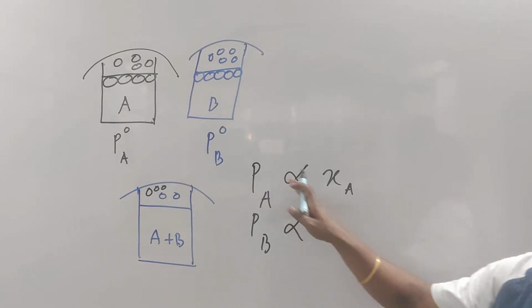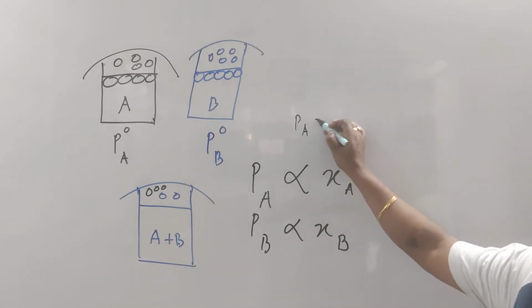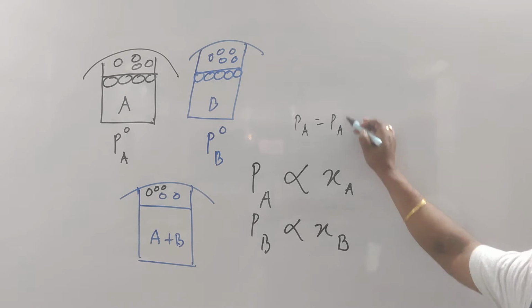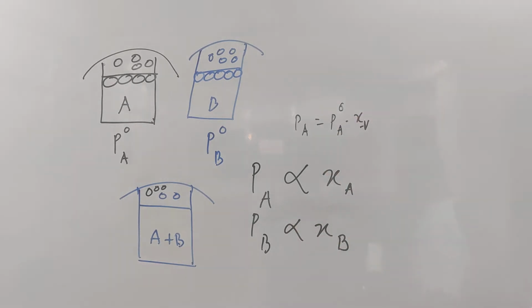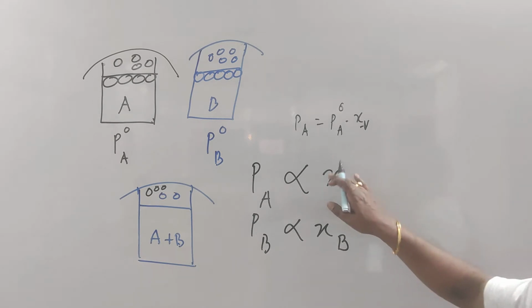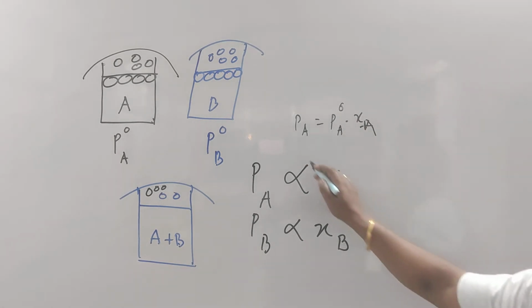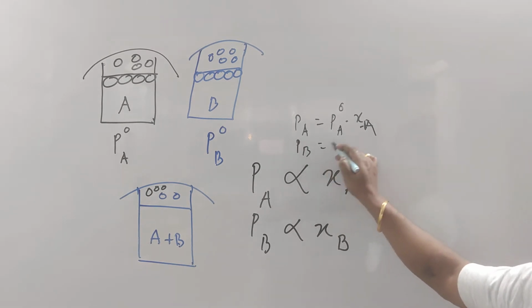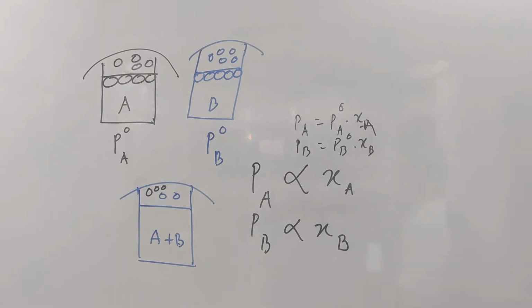From here, in the same way, we can get PA equal to PA naught into XA. There is a constant, PA naught. XA equal to 1 means only A is there, so the vapor pressure is PA naught. So can I write PA equal to PA naught into XA? Same way we can write PB is equal to PB naught into XB. Is it clear?